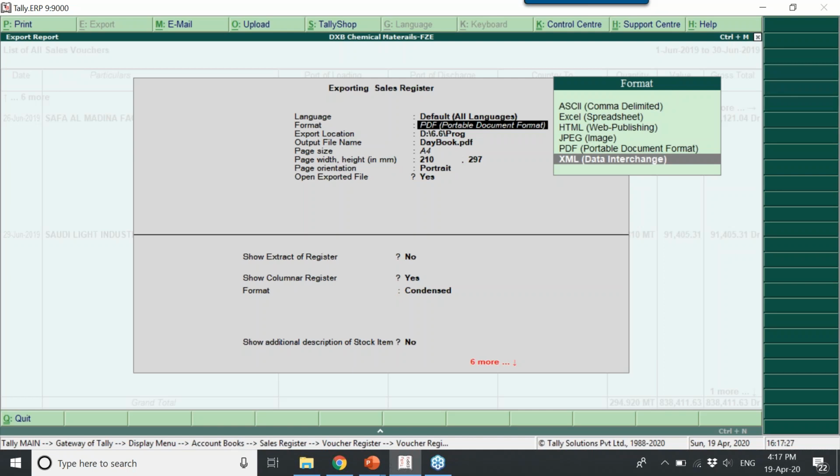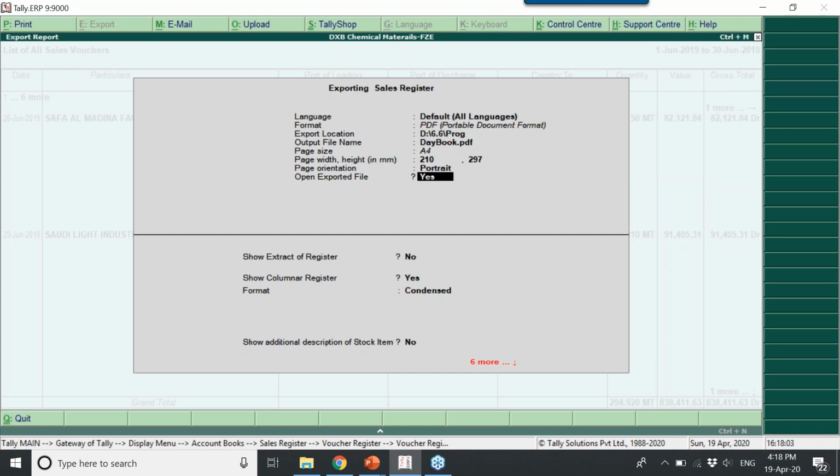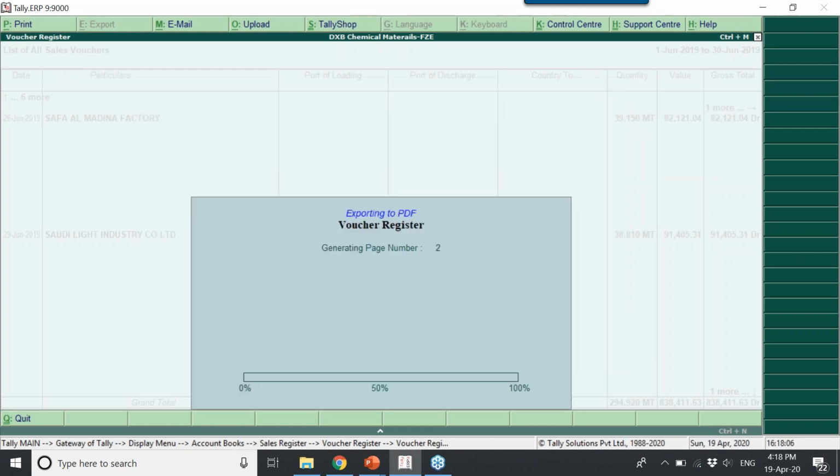Is that clear? Maybe you are having two Tally applications. One is in a branch, another is in the head office. Taking a data backup and restoring is also a way. Another one is if it is a new branch, you just need to export the masters and you can import them in the new branch, and you can start doing the transactions from day one. Correct? You need not create new masters in the new branch. For that purpose, we have provided the data interchange facility.